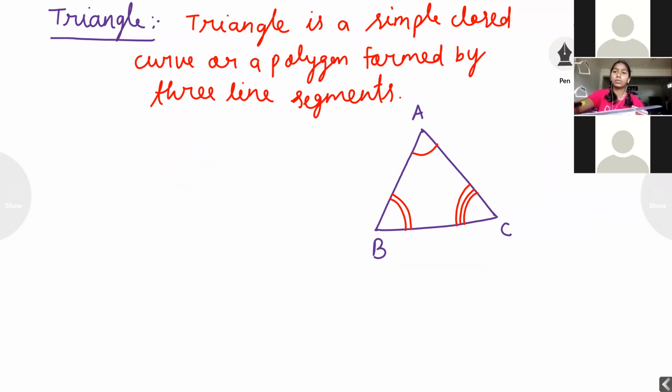Some students will do it like that: everywhere two, everywhere three, whatever they want. Don't do like that. Draw this figure.